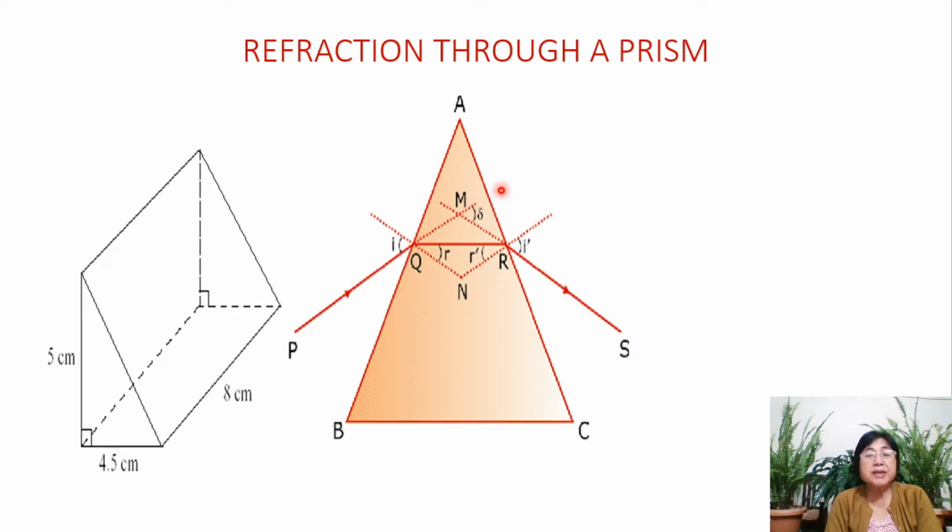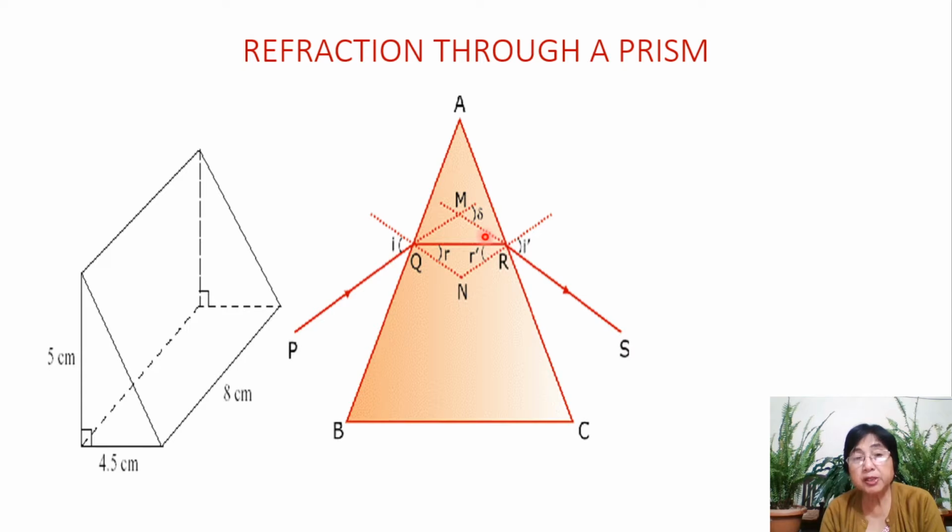So what do we see from here? Had there been no glass, this ray of light would have continued in this direction. But because of the prism, it suffers refraction here and refraction here, so two refractions are coming. Hence, ray RS has shifted.